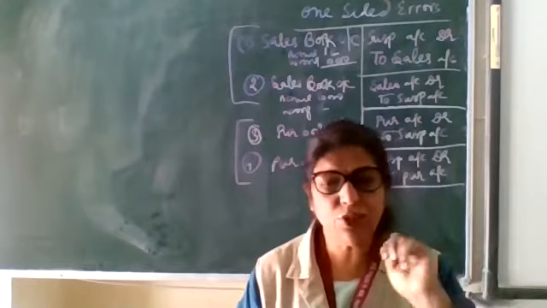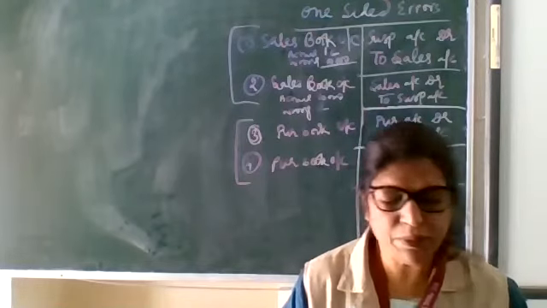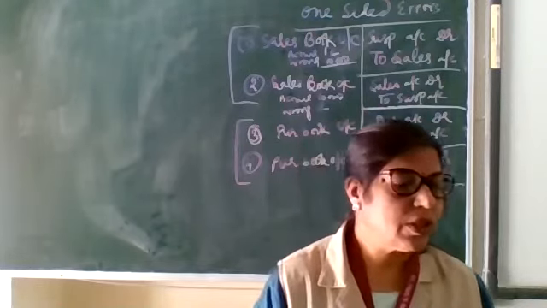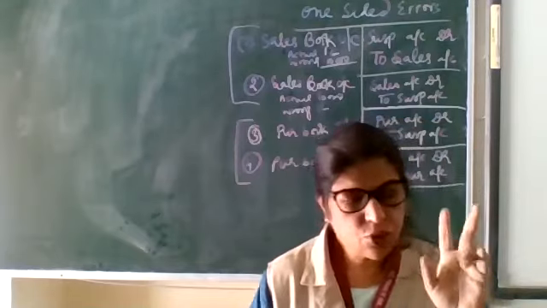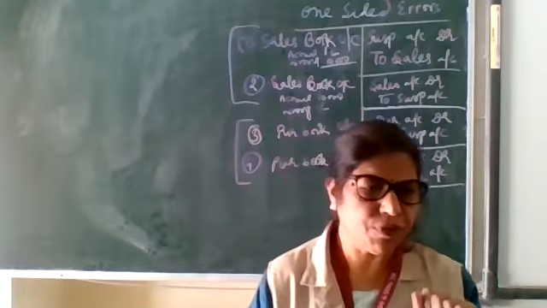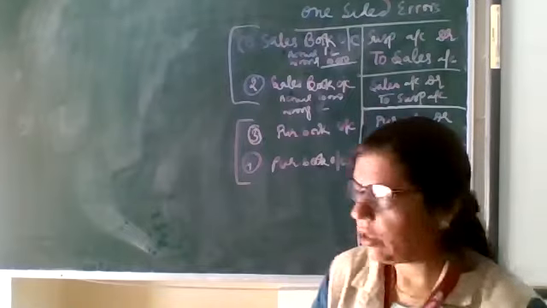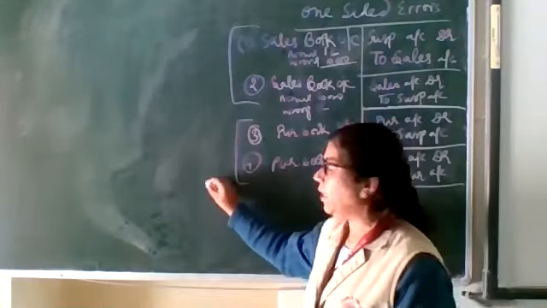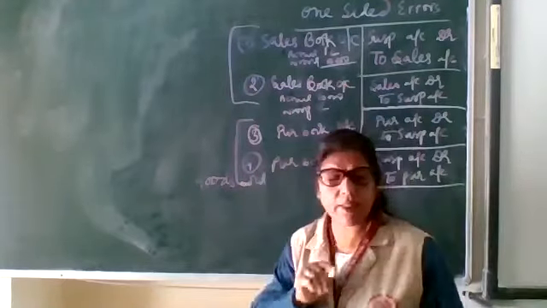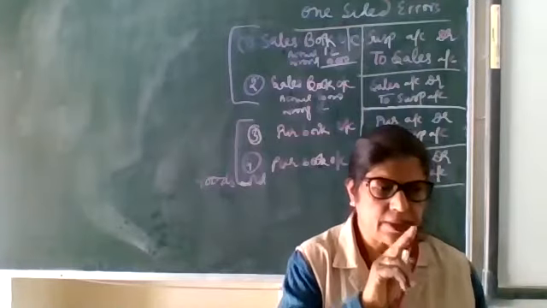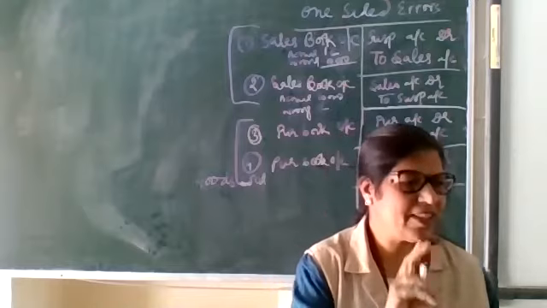But if the error occurs in two accounts, like the example I am giving you, goods sold to Ambani wrongly entered in Adani, then two accounts are going to be affected, Ambani and Adani. So how to rectify it? It is easily identifiable that this error occurs in two accounts. That's why it is known as two-sided error.